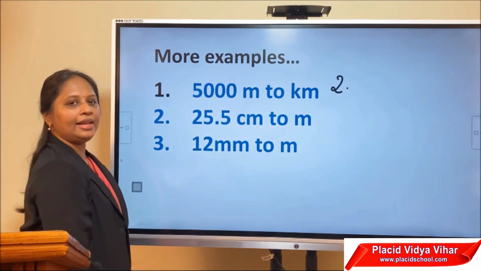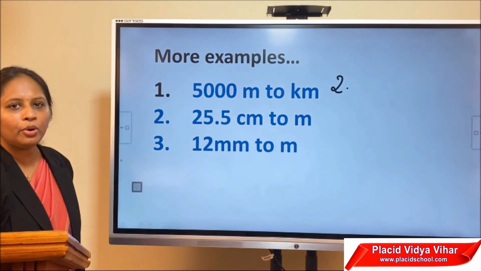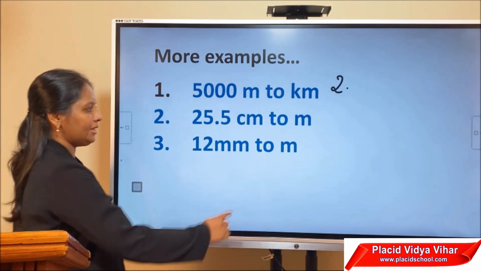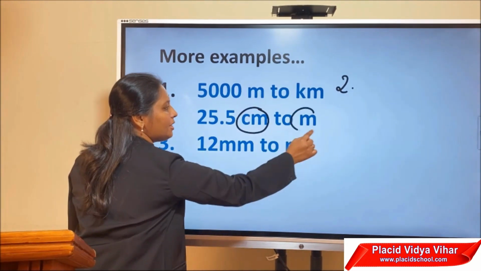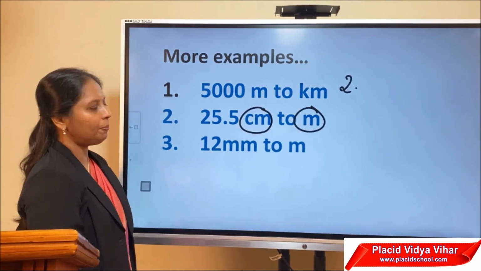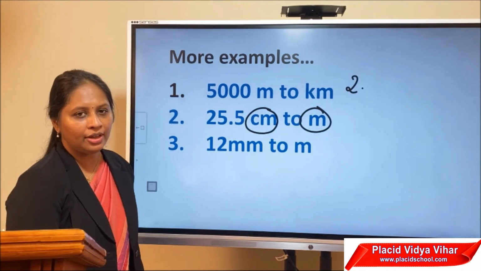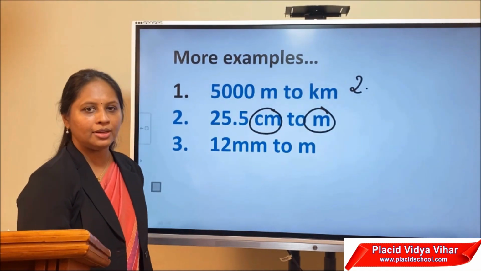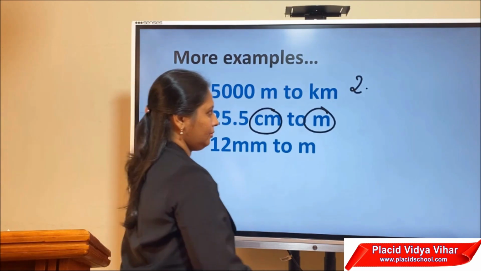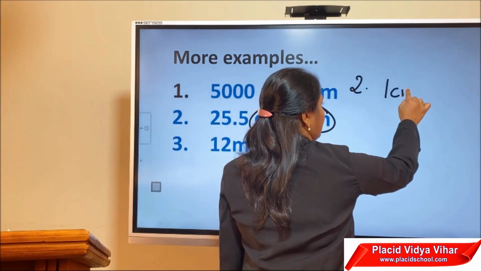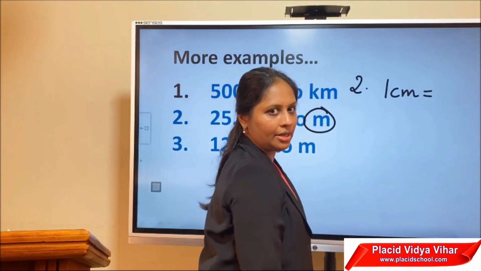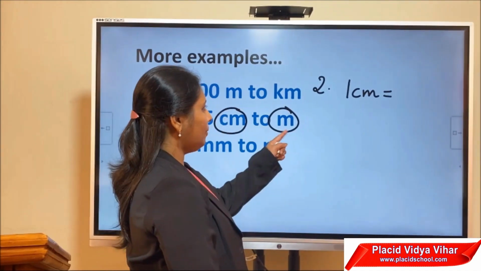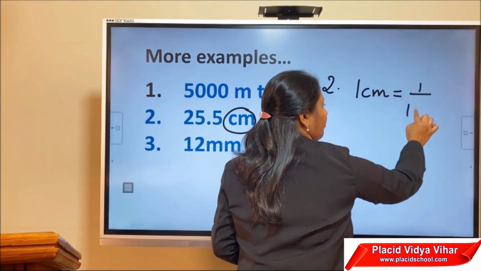Now let us see the second example. 25.5 centimeter to meter. Conversion is from centimeter to meter. Small to big. So small to big, what you have to do? We have to divide with the conversion factor. So what is 1 centimeter is equal to? This is the conversion. 1 centimeter is equal to 1 by 100th of a meter.